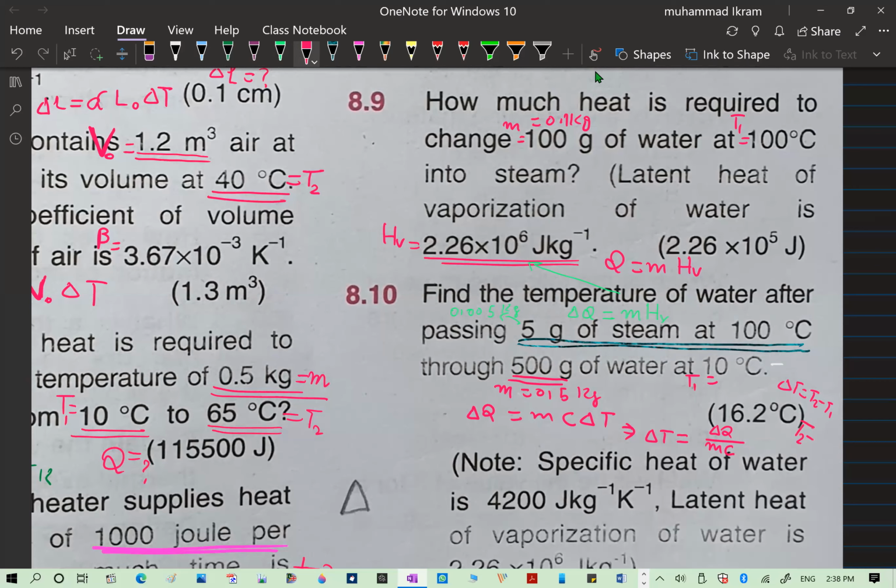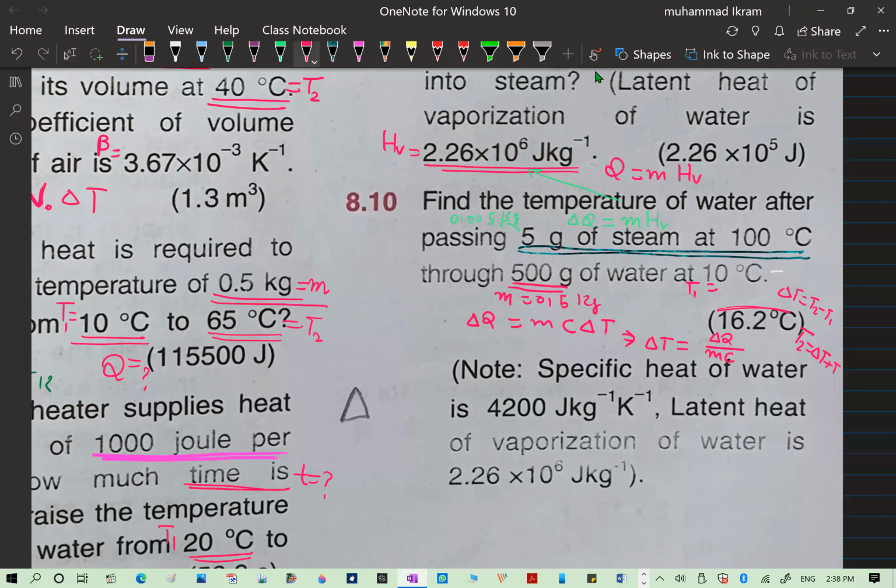So what will be your T2? Delta T plus T1. Now remember one important thing here: it is in centigrade, you need to change it into Kelvin, so your answer will be in Kelvin rather than in degrees centigrade, but in the book it is in degrees centigrade. So what you will do, change back into degrees centigrade, right?